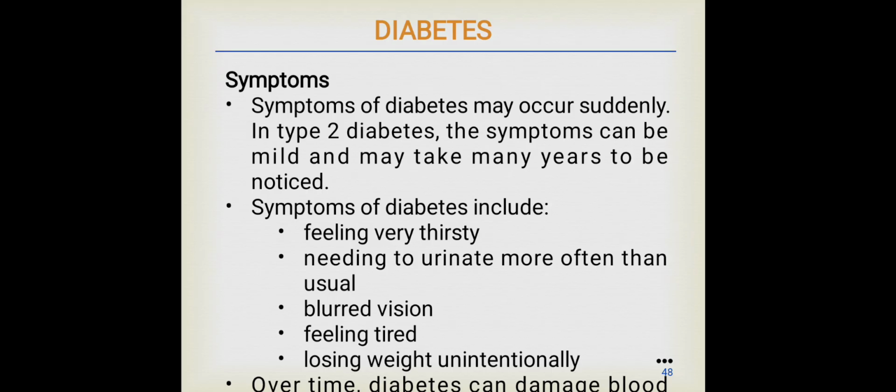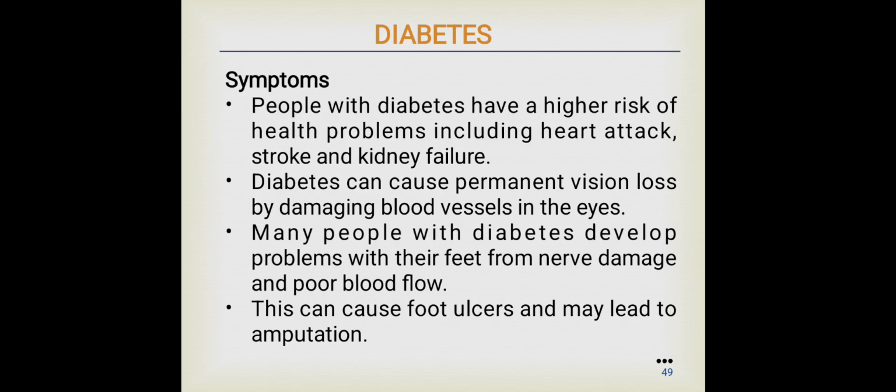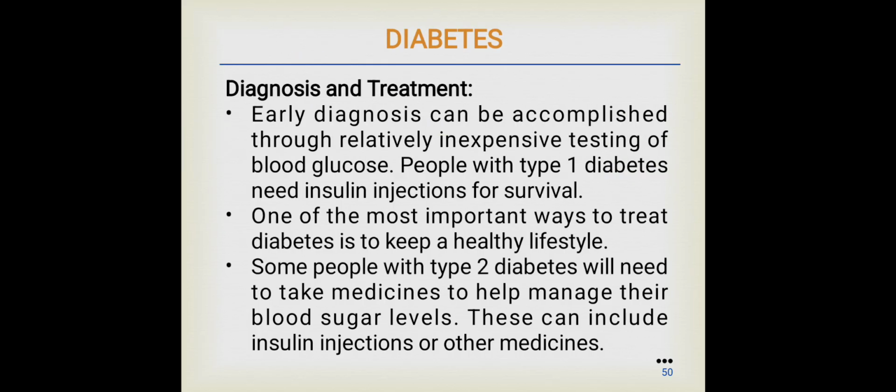Over time, diabetes can damage the blood vessels of eyes, kidneys, etc. People with diabetes have a high risk of health problems including heart attack, stroke, and kidney failure. Diabetes can cause permanent vision loss by damaging blood vessels in the eyes. Many people with diabetes develop problems with their feet from nerve damage and poor blood flow. This can cause foot ulcers and may lead to amputation of the foot.